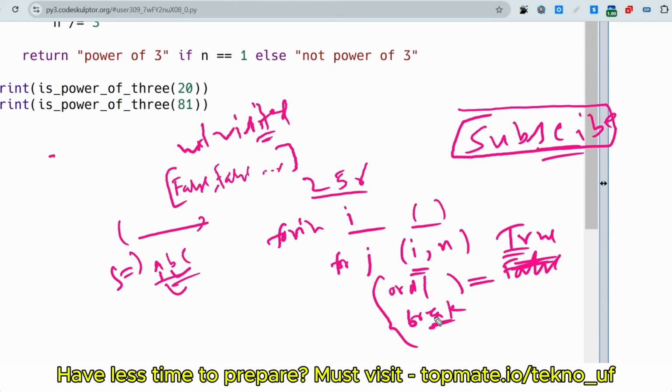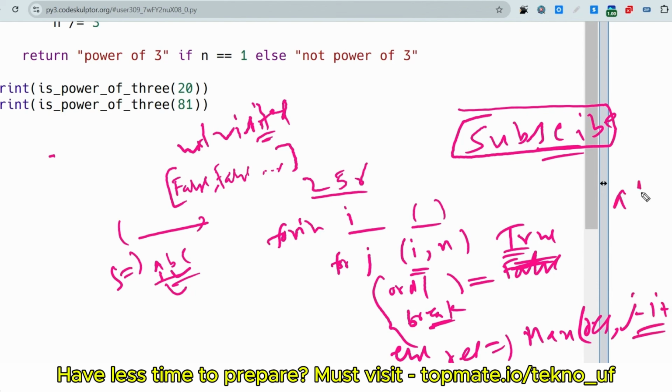If not true, then go to the else block and update the value of result. Update the value of result, that is the new max we got. The earlier result value and the current substring length are compared, where the current substring length is j minus i plus 1.